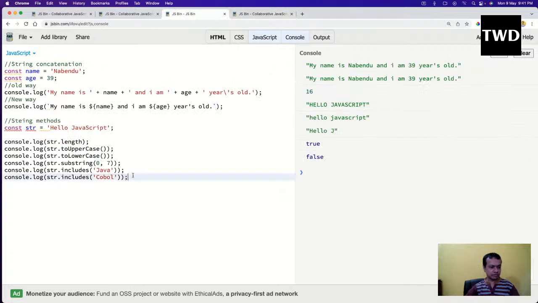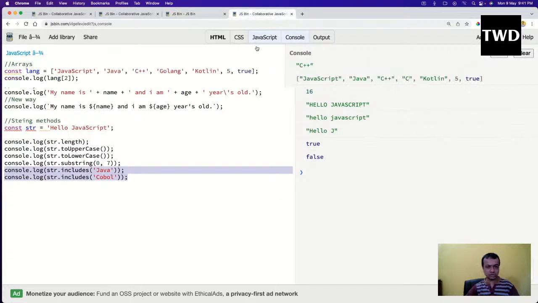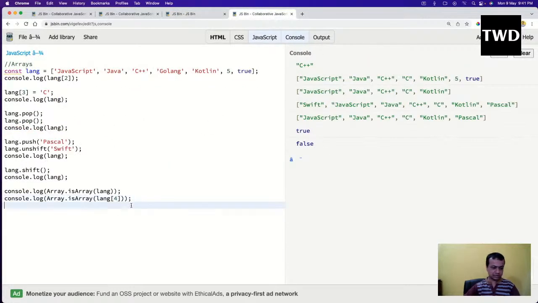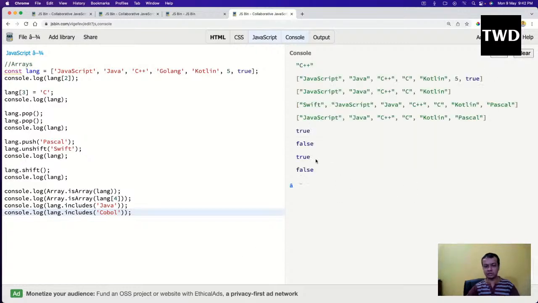Similar to string, we have this thing there also. Lang dot includes java, and includes COBOL, and this COBOL is not there. So includes java will give me true, includes COBOL will give me false. So this is something like this, it will be there.